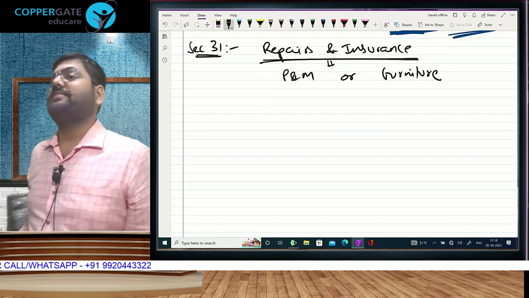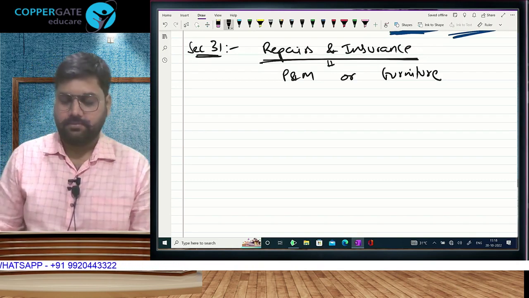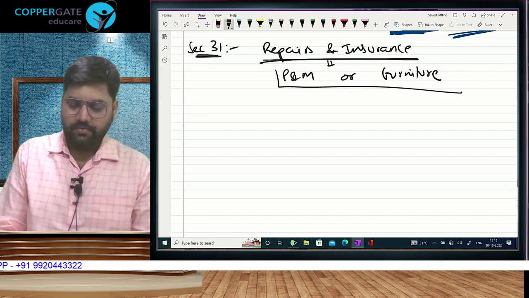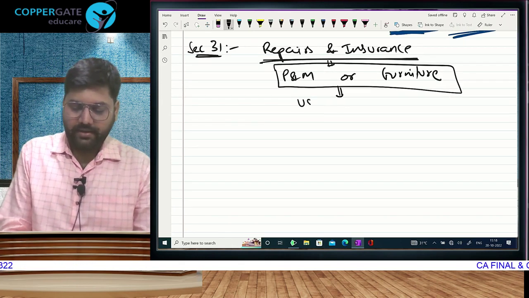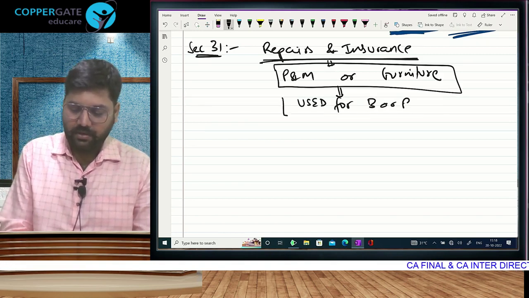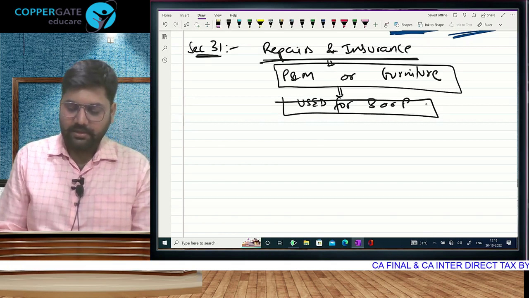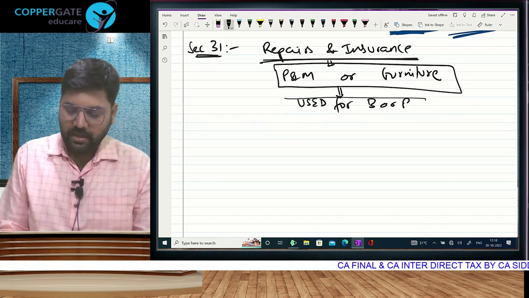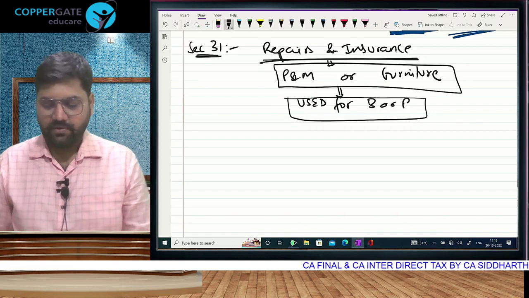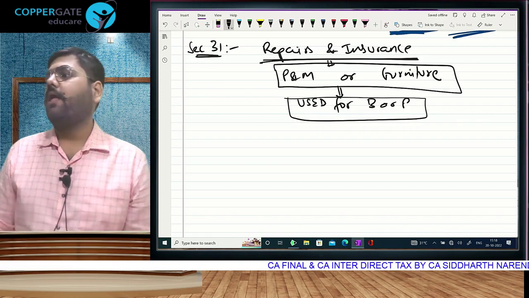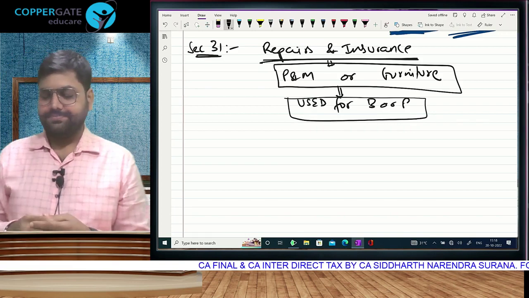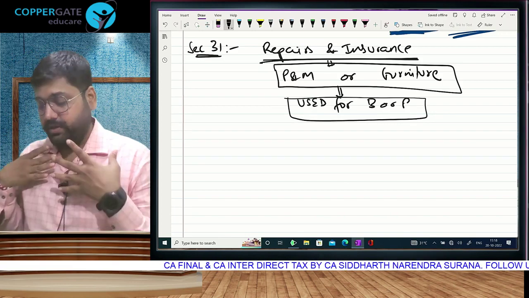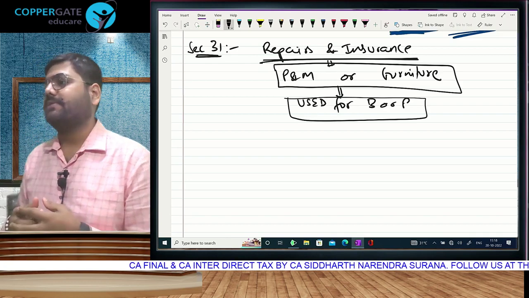अभी पिछली बार in section 30 which was the asset, but now plant and machinery or once again the only criteria, the deciding criteria, the thing that you have to take home from here, the only thing that matters is whether it was used for business. If used for business, allowed, and if not used for business, so disallowed. Is that clear? चलिए, understand करते with the help of some examples.